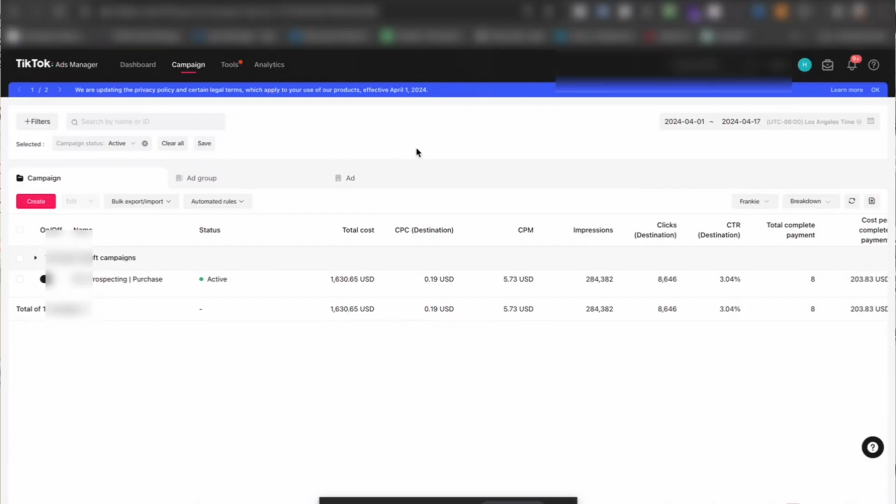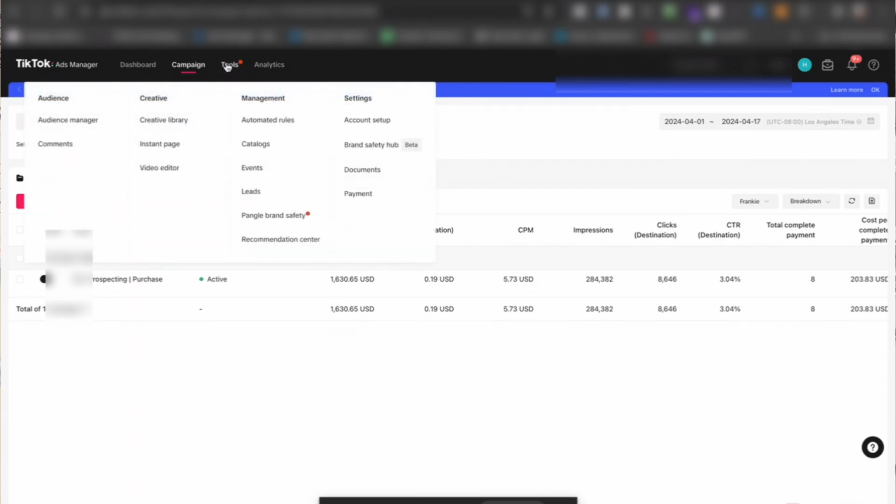We're gonna go through the TikTok Ads Manager account and what you need to actually run ads successfully, and how do you create the campaigns, the audiences, and the ads, and a host of different things as well, right? So as you can see on my screen over here, I'm gonna just kind of walk you through the different things that you can do on TikTok, right? So within TikTok, you have the Audience Manager.